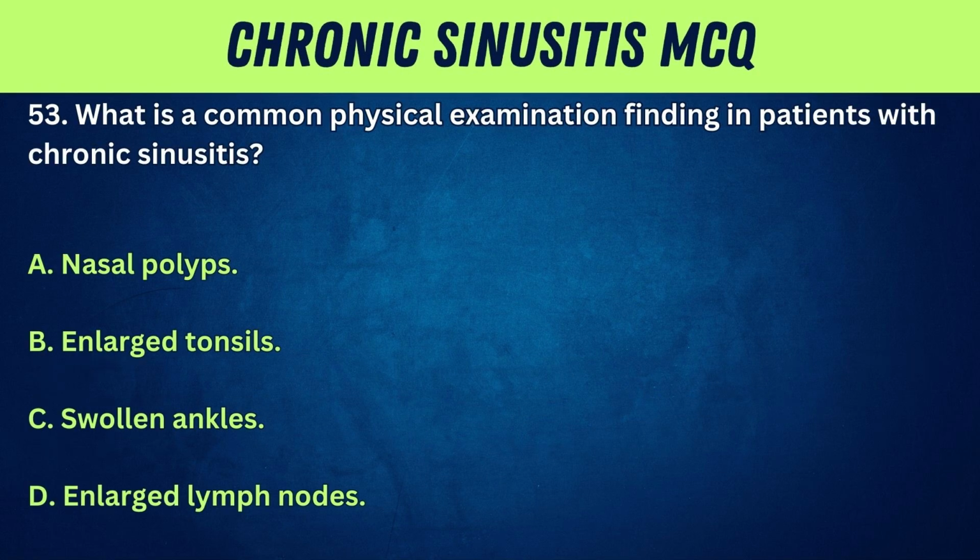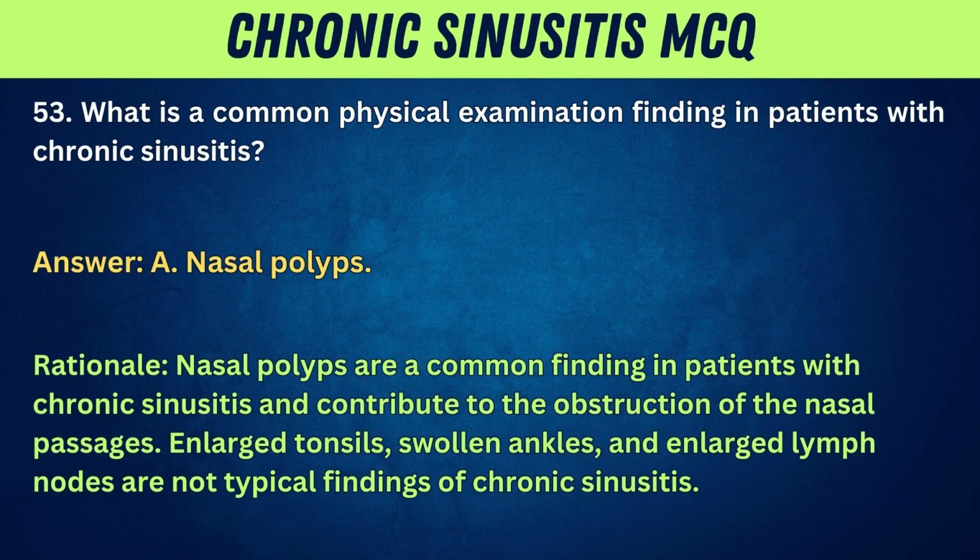53. What is a common physical examination finding in patients with chronic sinusitis? A. Nasal polyps. B. Enlarged tonsils. C. Swollen ankles. D. Enlarged lymph nodes. Answer: A. Nasal polyps. Rationale: nasal polyps are a common finding in patients with chronic sinusitis and contribute to the obstruction of the nasal passages. Enlarged tonsils, swollen ankles, and enlarged lymph nodes are not typical findings of chronic sinusitis.